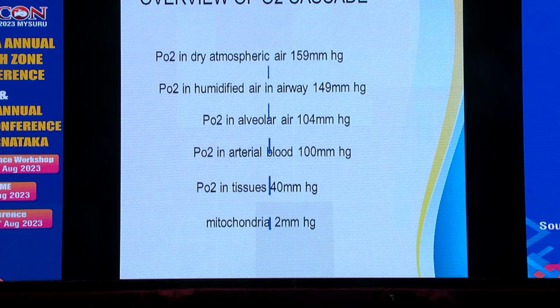The overview of the cascade, that is the oxygen cascade: the PO2 in dry atmospheric air is 160 millimeters of mercury. Then in humidified air, it is 149 millimeters of mercury. Then in alveolar air, it is 104. And then in arterial blood, it comes to 100. Near the tissues, it is 40. At the level of mitochondria, it is 2.